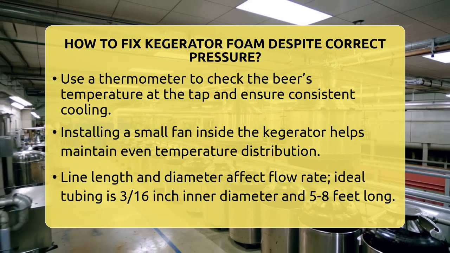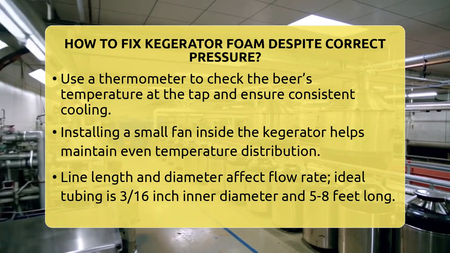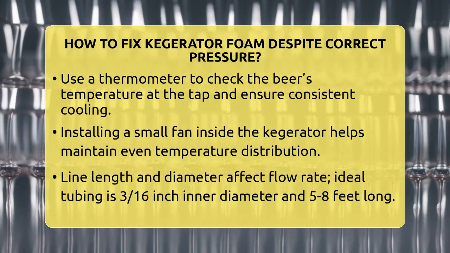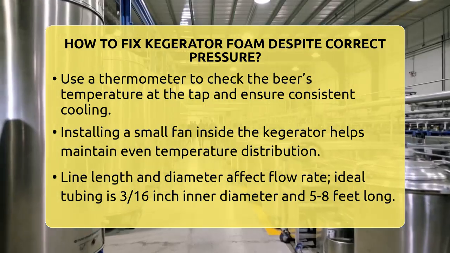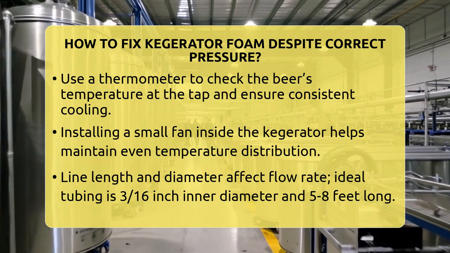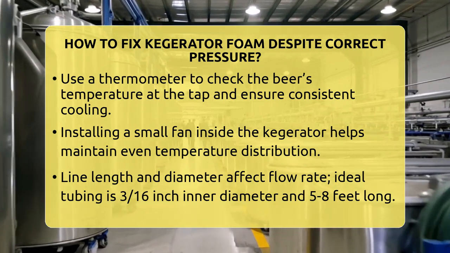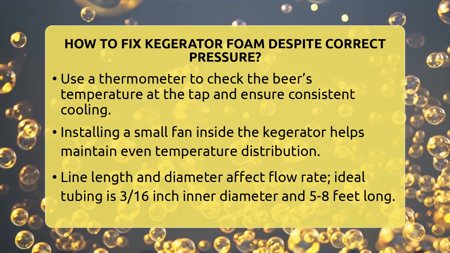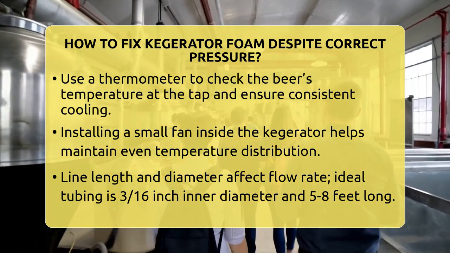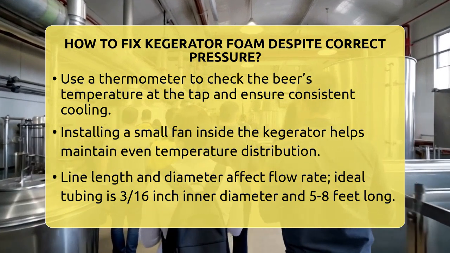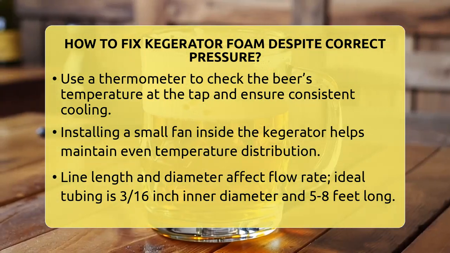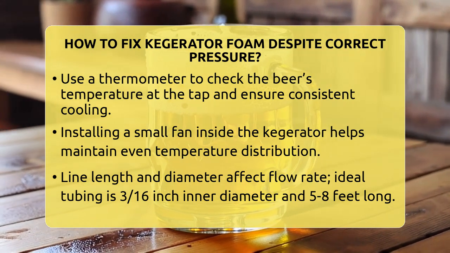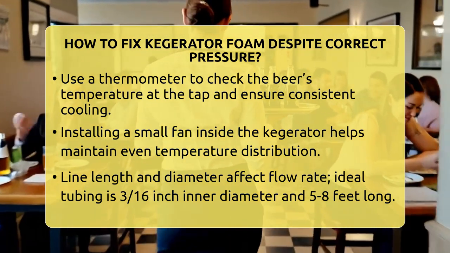Next, look at your beer lines. The resistance created by the length and diameter of your tubing affects how smoothly beer flows. For most setups, 3/16 inch inner diameter tubing that is 5 to 8 feet long works best. If your lines are too short or too wide, beer will flow too fast, creating turbulence and foam. If you've recently changed your setup, double-check your line length and diameter. Sometimes adding a few extra feet or switching to the correct size can make a big difference.